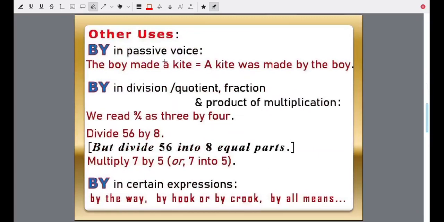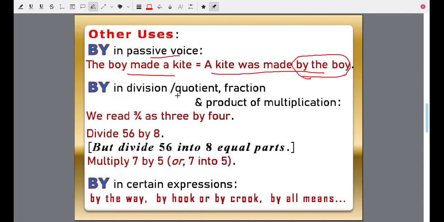Other uses of by: in passive voice. The boy made a kite. In passive voice, it would be: a kite was made by the boy. Again, here the same thing. The boy is the agent, the one who is doing the action.